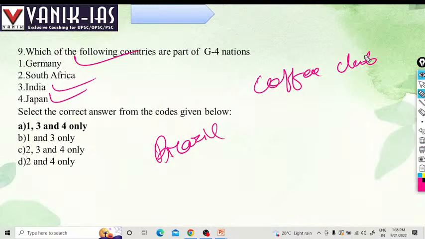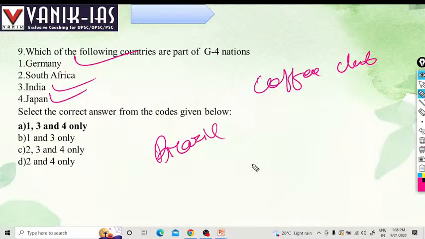The members of the Coffee Club are, for example, Italy, Pakistan, Canada, Spain, Australia, Argentina and South Korea.